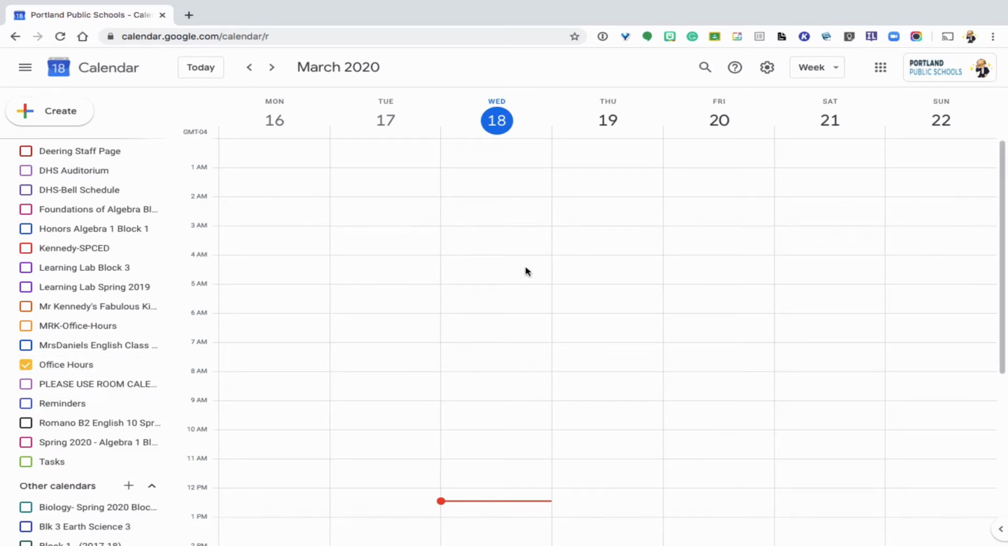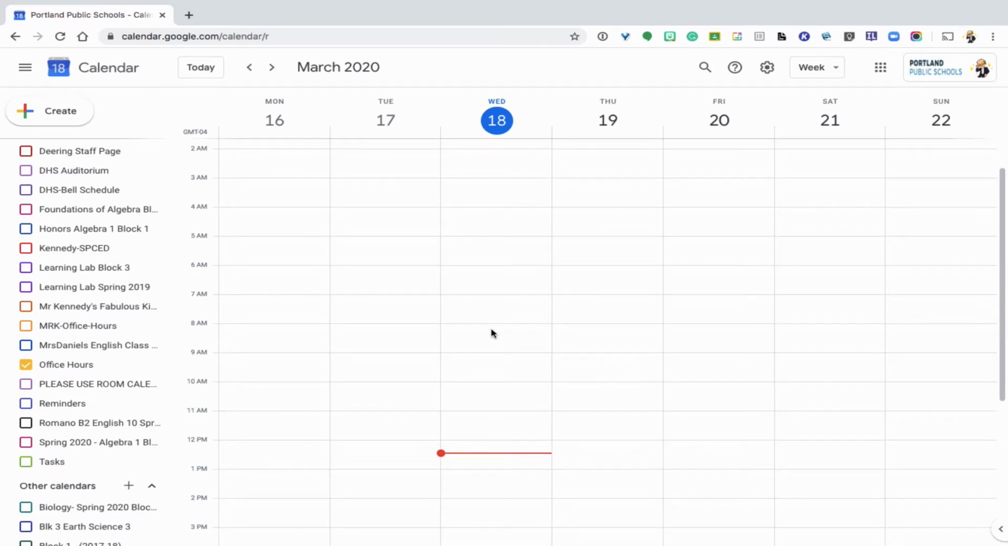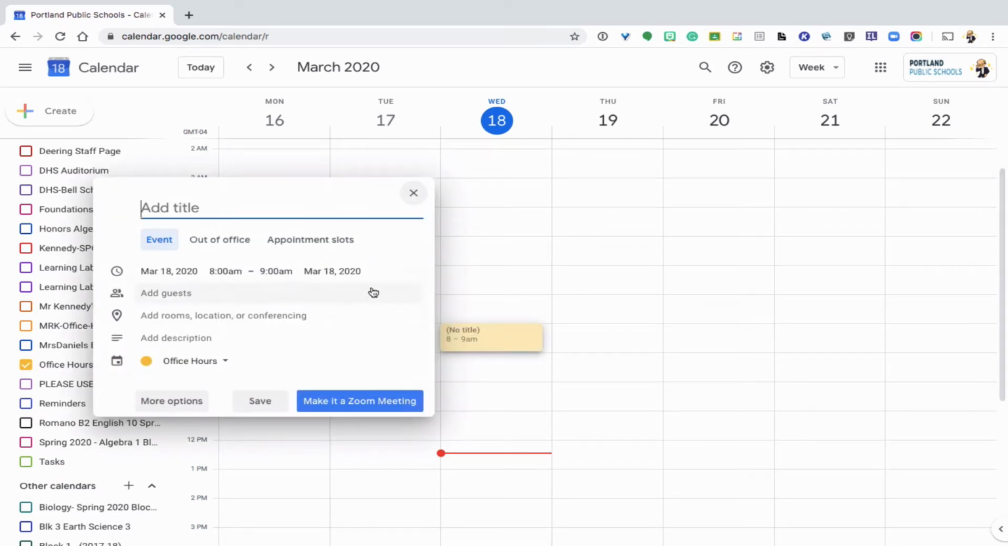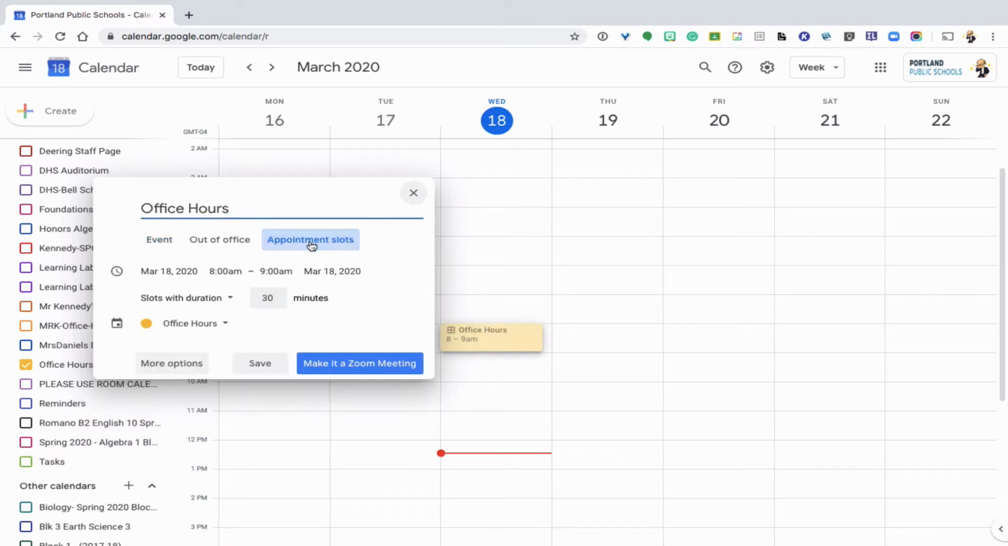the calendar is created. So now I'm going to go ahead and set my times. The first thing I'm going to do is just show you how to set a time. Let's say 8 a.m., we want to allow for 1 hour appointments. So I clicked here, and I'm going to say office hours, and then click appointment slots, not event, appointment slots.